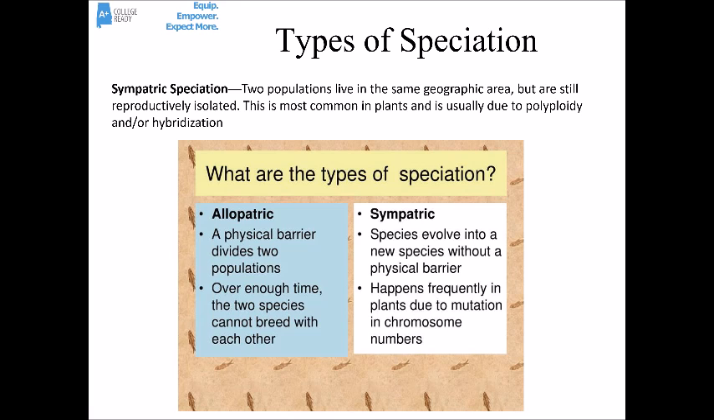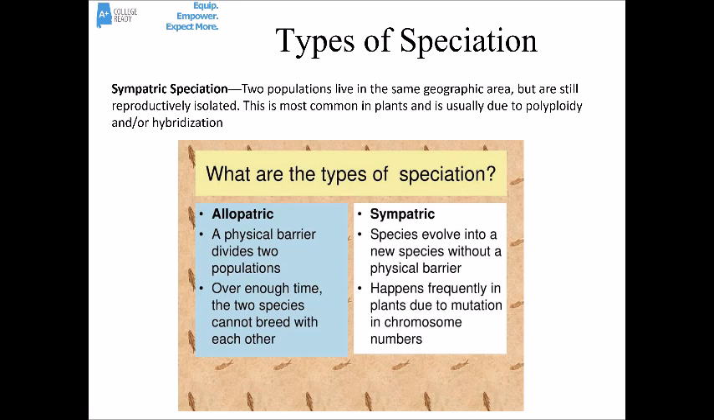Now, there's also sympatric speciation. This is when two populations live in the same geographic area, but are still reproductively isolated. This happens more commonly in plants. And it often happens when something goes wrong in meiosis or in reproduction, and a plant becomes polyploid. It gets an extra set of chromosomes. So it can no longer reproduce with maybe the diploid plants that it descended from.